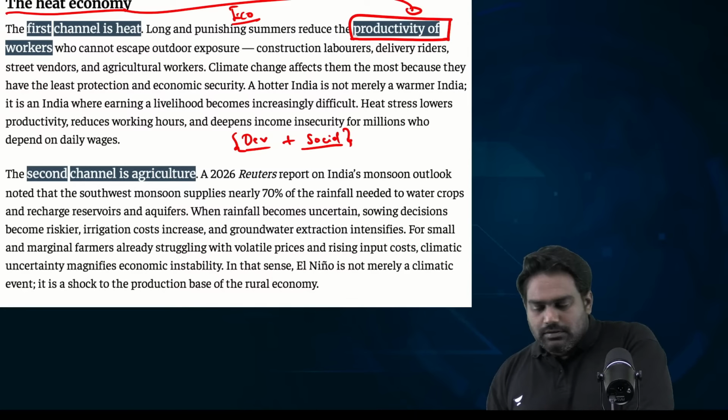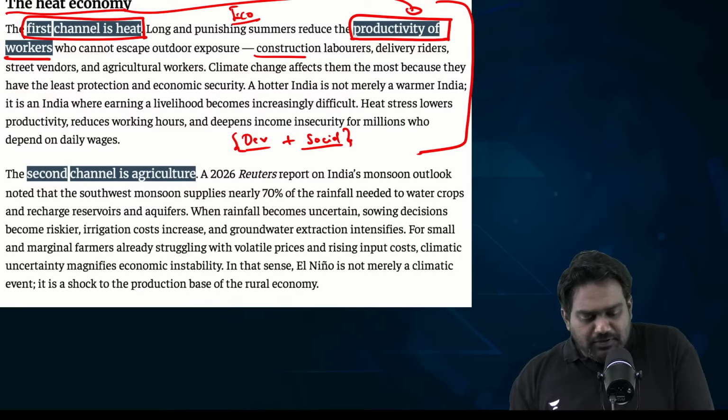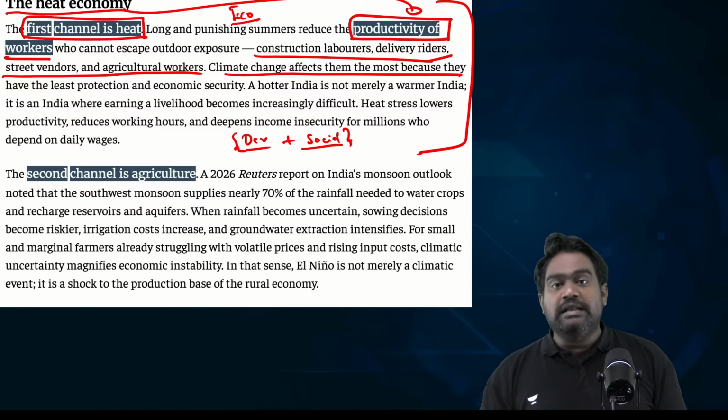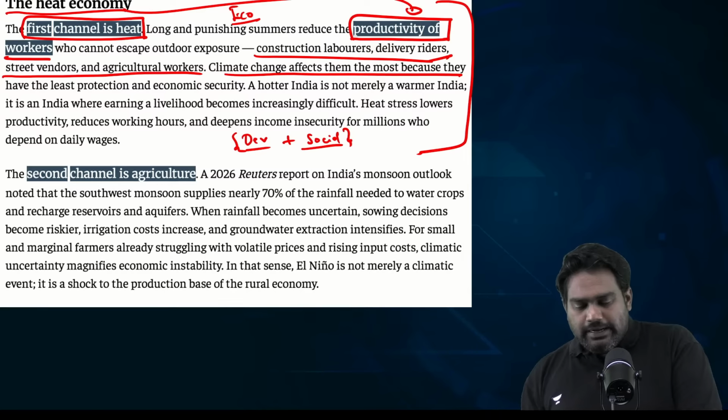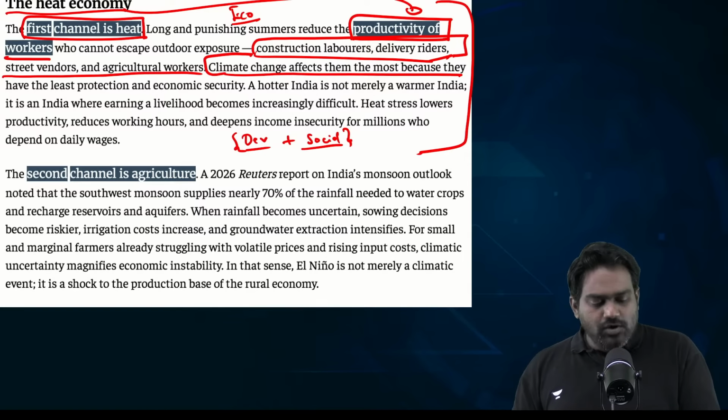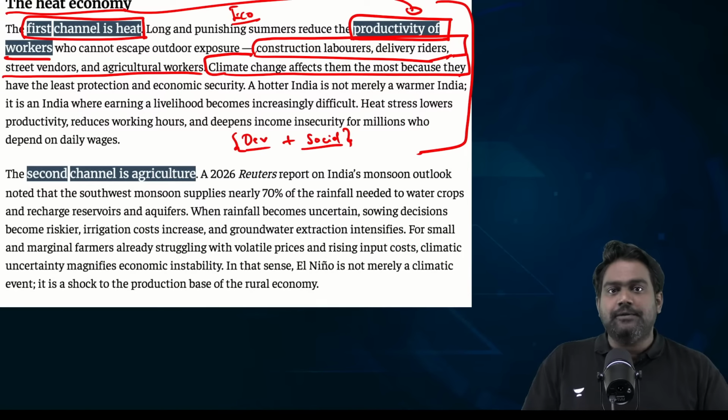And this will significantly affect the productivity of workers, especially manual workers, daily wage workers, construction workers, and street vendors who are forced to work out in the open. So productivity will go down significantly. This will affect their earning levels or income levels, and it will have a devastating impact on the well-being of the weaker sections in the country.